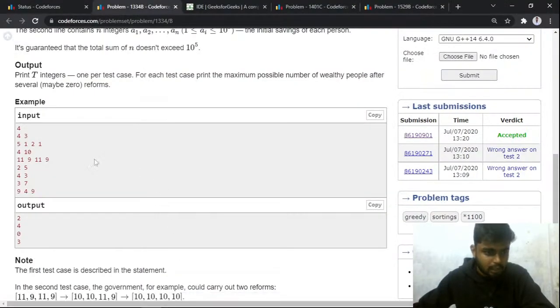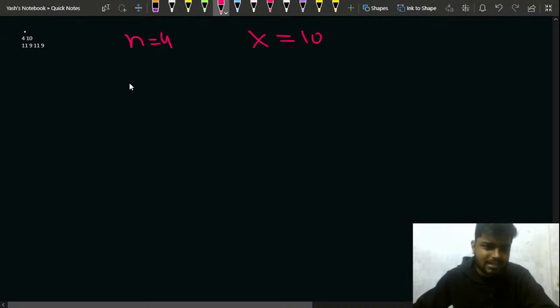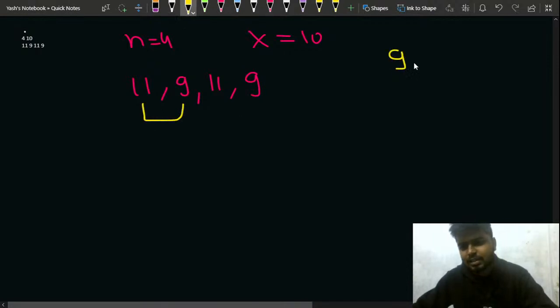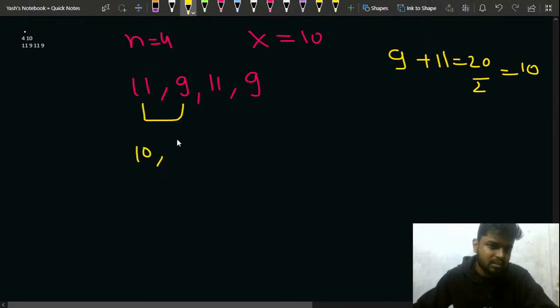Right. Now let's see this 4 10 and this. Let's say if the number of people, if my n value is 4 and minimum amount to be called wealthy is 10. Now you can see I have 11, I have 9, I have 11 and I have 9. So what I can do is, let's say I take these two people and I do 9 plus 11, that is nothing but 20. 20 divided by 2 gives me a 10. So I redistribute this 10 and 10 between these two. So this becomes 10, this also becomes 10.